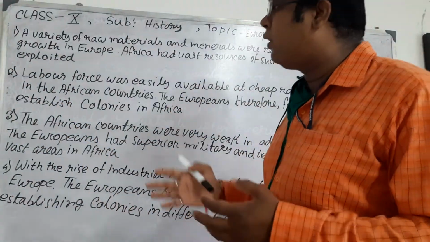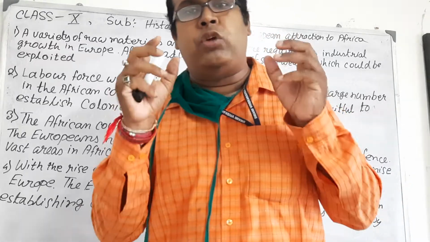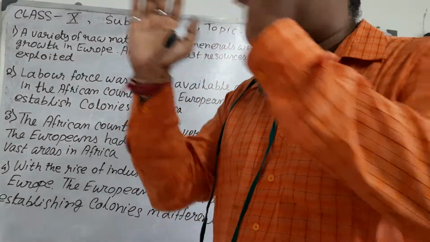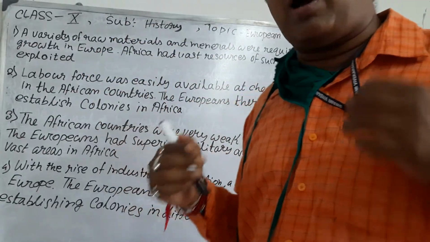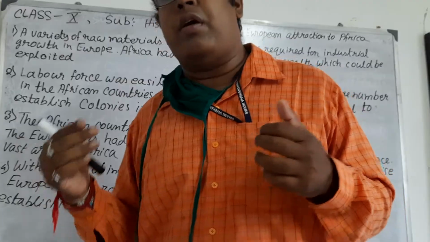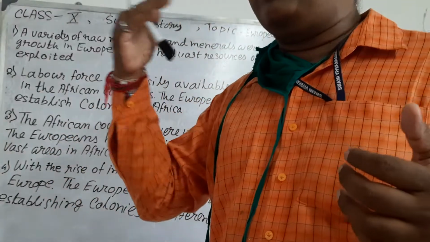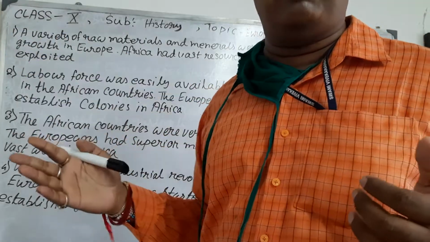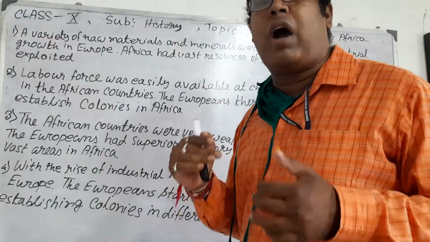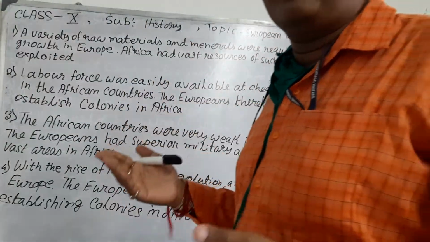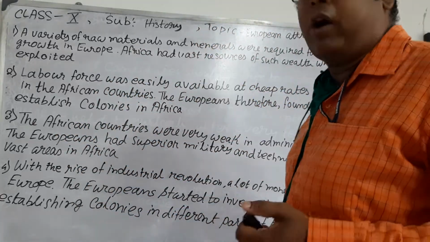Mainly in the 19th century, European powers looked at African countries, and after the Berlin Congress, European countries, mainly England, France, Germany and Italy, distributed almost all of Africa among themselves. So why did they do this? Look at the points.